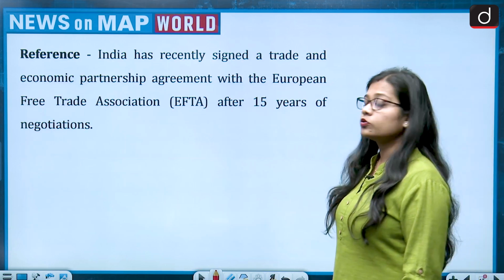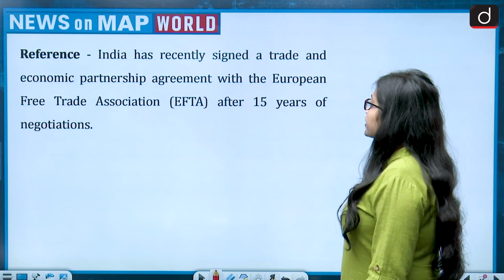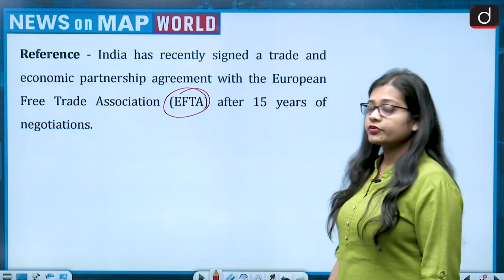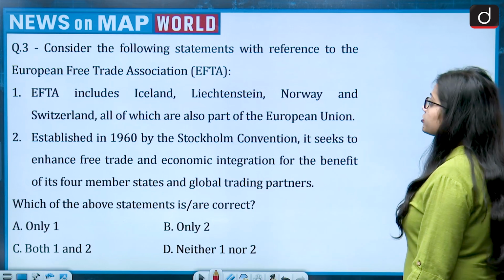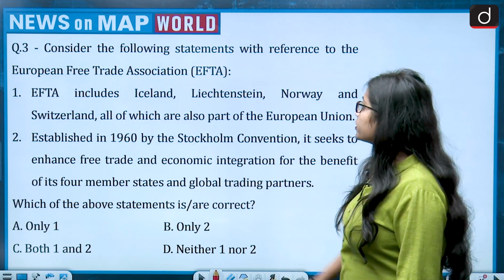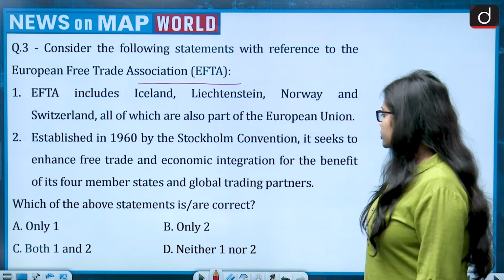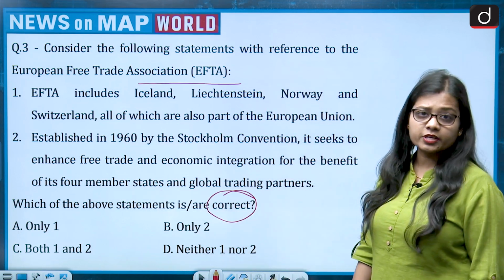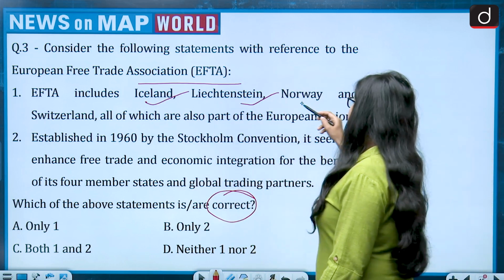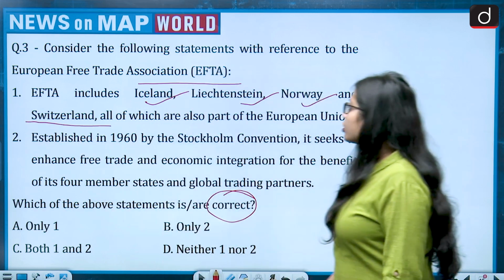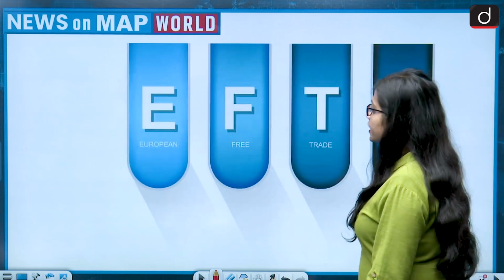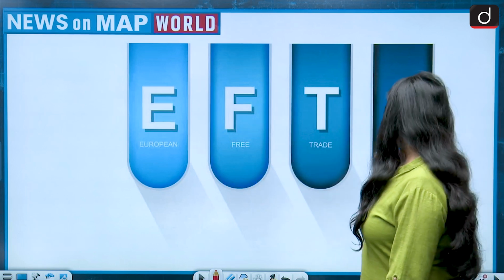The reference talks about how India has recently signed a trade and economic partnership agreement with the European Free Trade Association, popularly known as EFTA, after 15 years of negotiation. This brings EFTA to the news. The question says, consider the following statements with reference to the European Free Trade Association. There are 2 statements and the question is asking about the correct statement. First statement is, EFTA includes Iceland, Liechtenstein, Norway and Switzerland, all of which are also part of the European Union. So let us talk about EFTA, the European Free Trade Association.